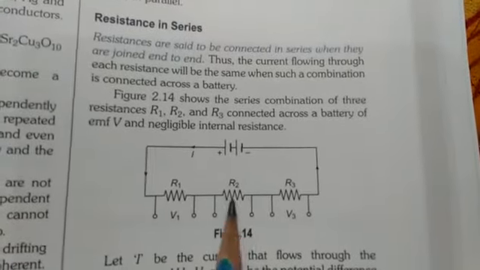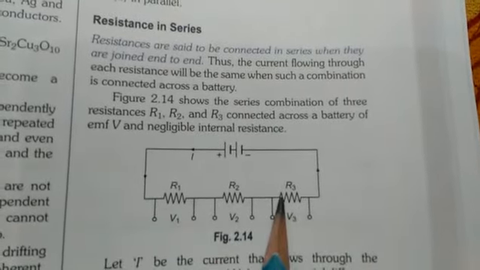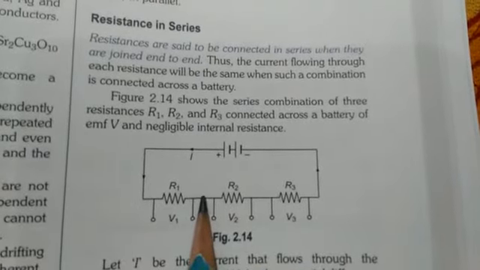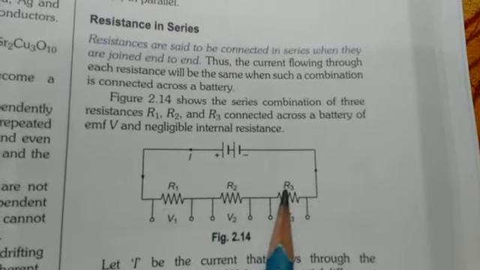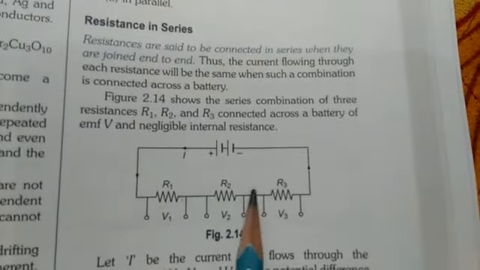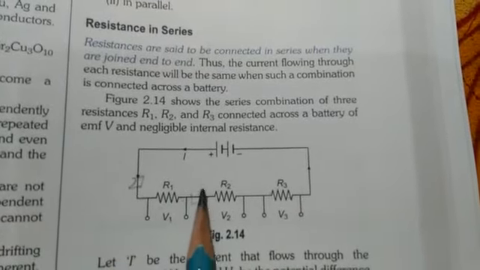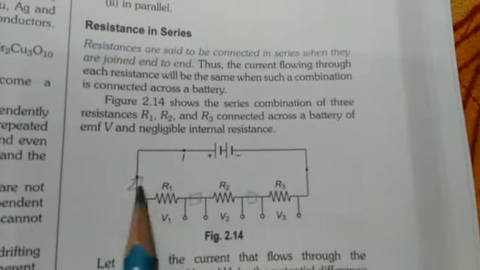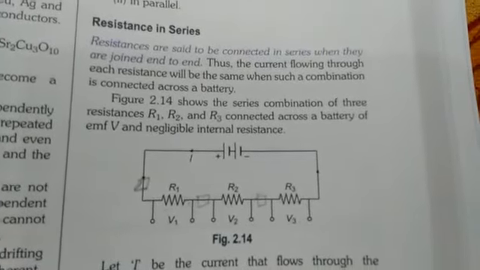In this diagram of series combination, you can see R1, R2 and R3. Three resistors are connected in series. Suppose we try to give them separate individual switches. Suppose we want R2 and R3 to work, but R1 to not work. So we can provide individual switches, one for R1, one for R2 and one for R3. For R2 and R3 the switch is on and for R1 the switch is off. So tell me students, will the current flow in the circuit?